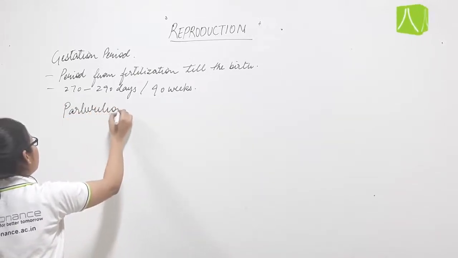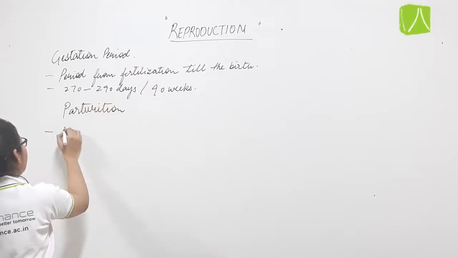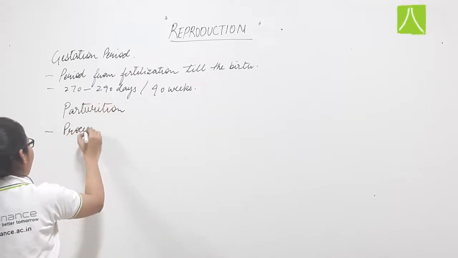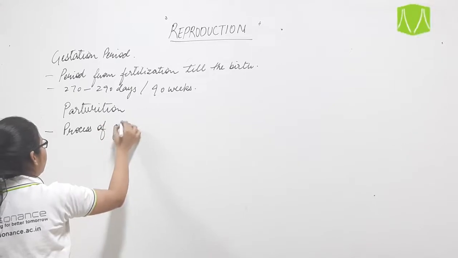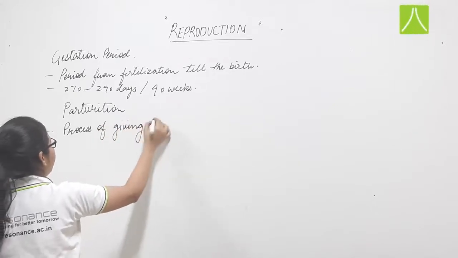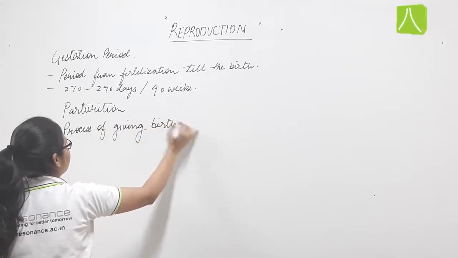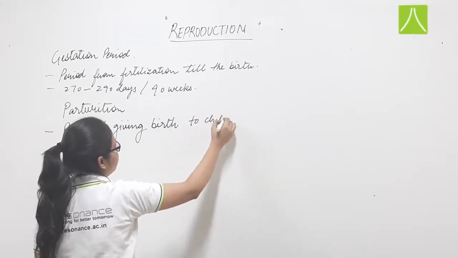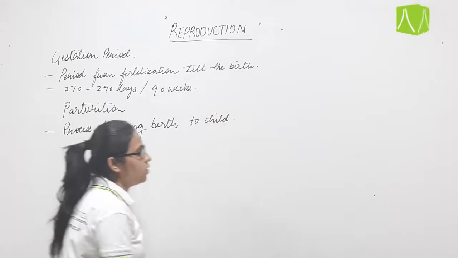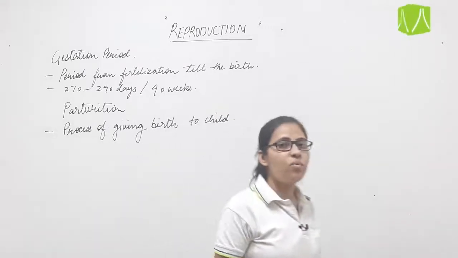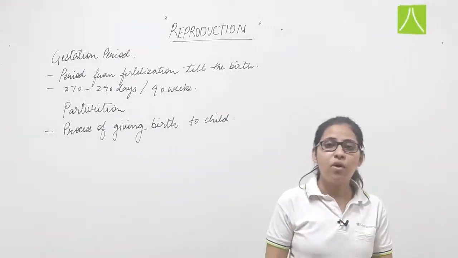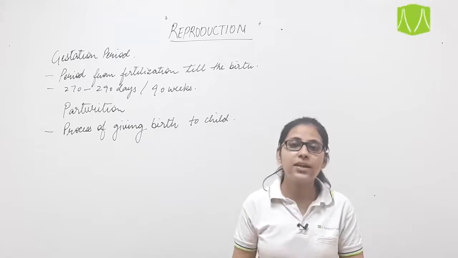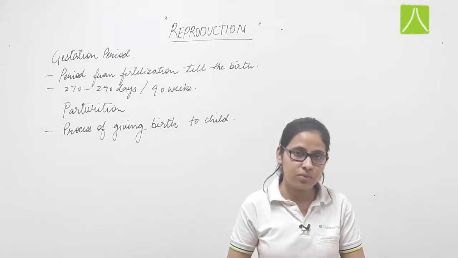What is parturition? The process of giving birth to a child is known as parturition. In this, the hormones which are responsible for the parturition are relaxin and oxytocin.